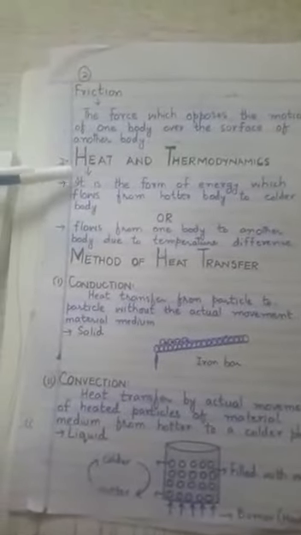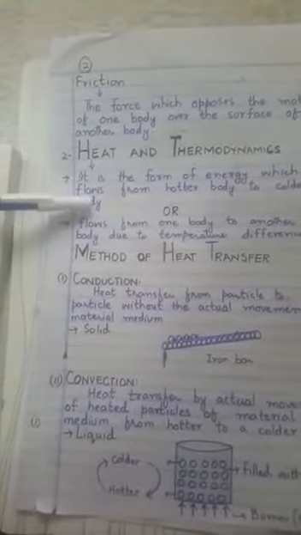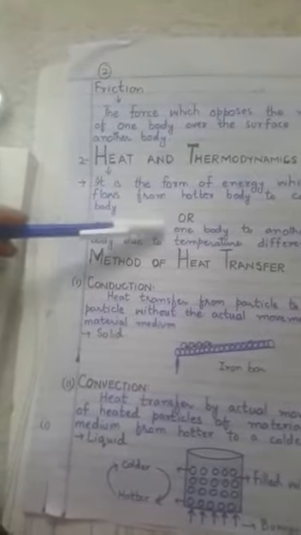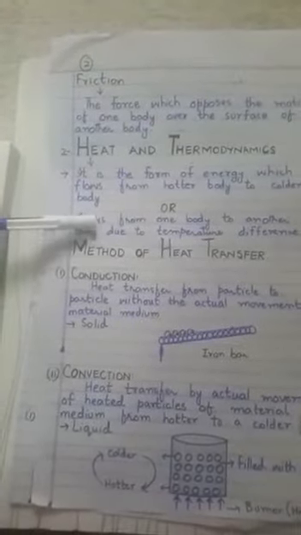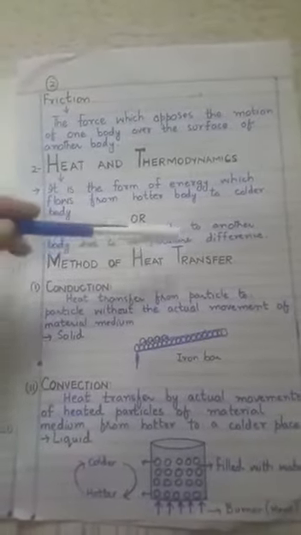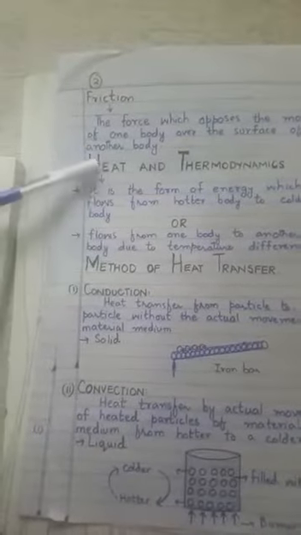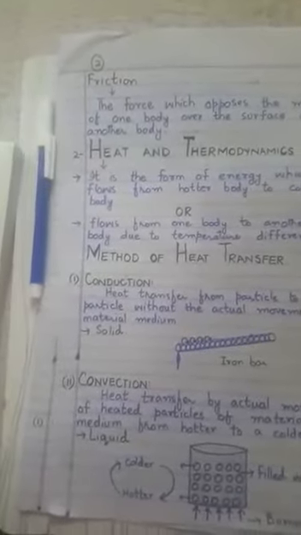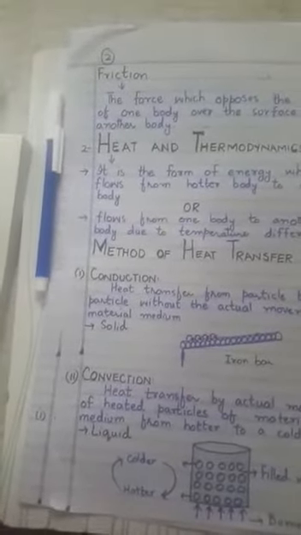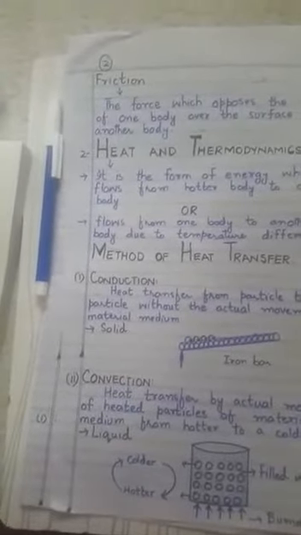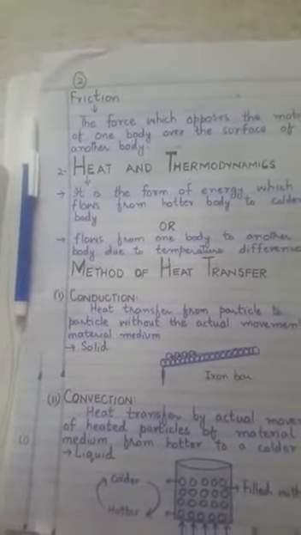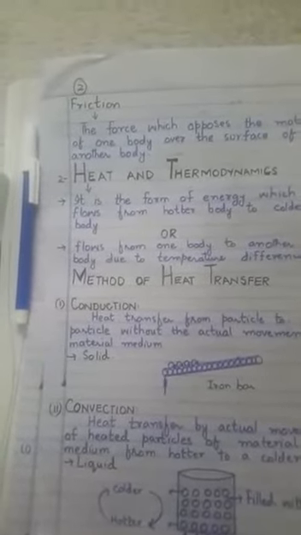Heat can be defined as a form of energy which flows from a hotter body to a colder body, or a form of energy which flows from one body to another due to temperature difference, is known as heat energy. So, it is very clear that it is a form of energy, and it always flows from a hotter body to a colder body.